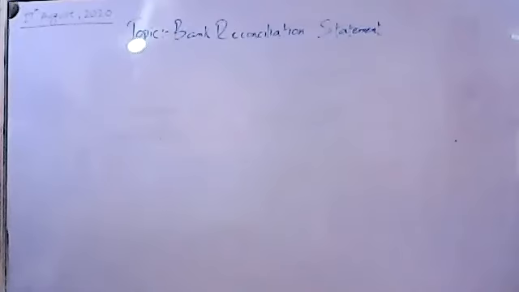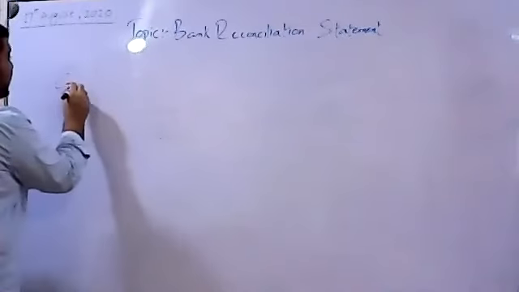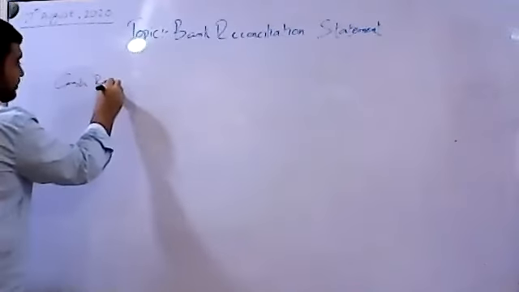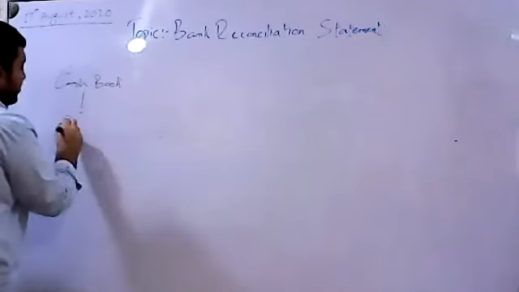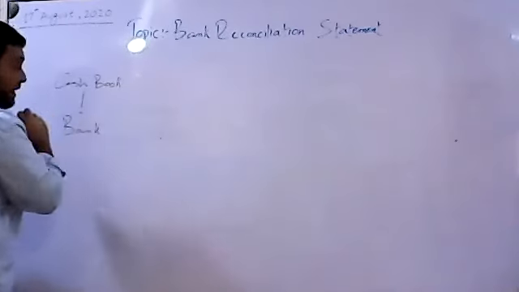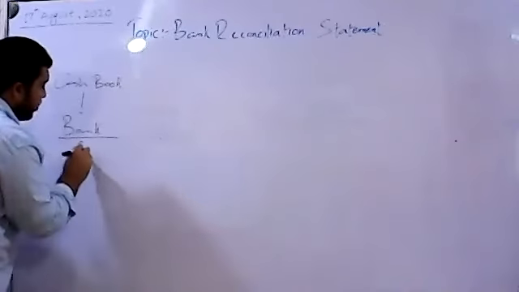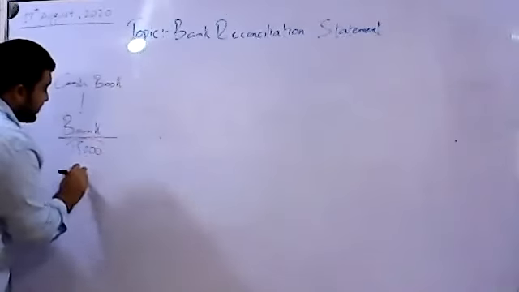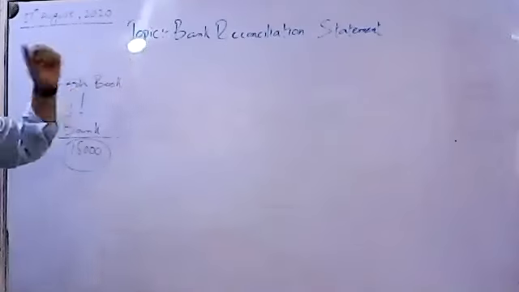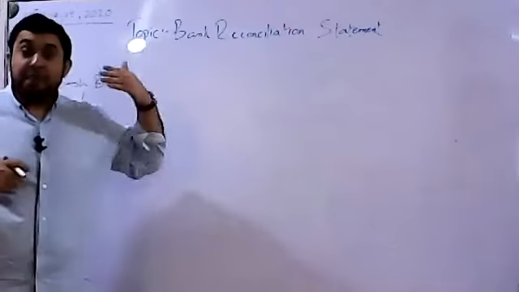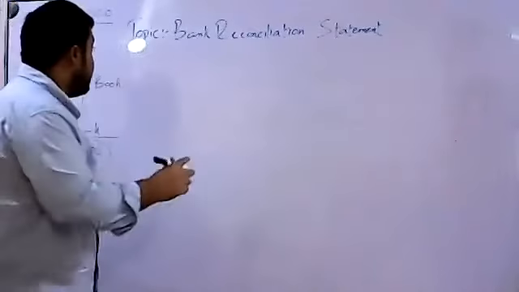Now, class, one thing is for sure that we as a business prepare a cash book, okay? And in that cash book, one column is of bank, right? What if we say that, okay, in our bank, our records tell us that we have $15,000 in our bank account. Now, bank, what is bank?